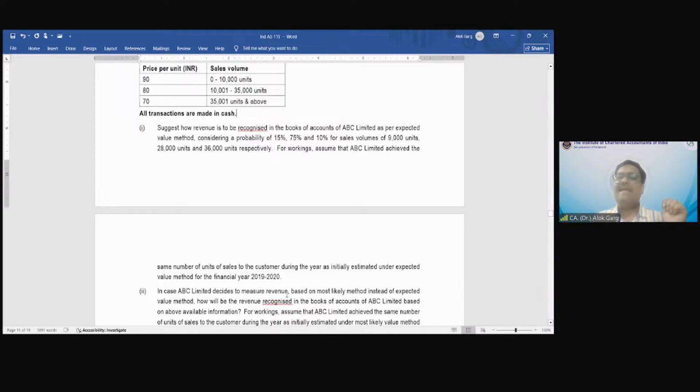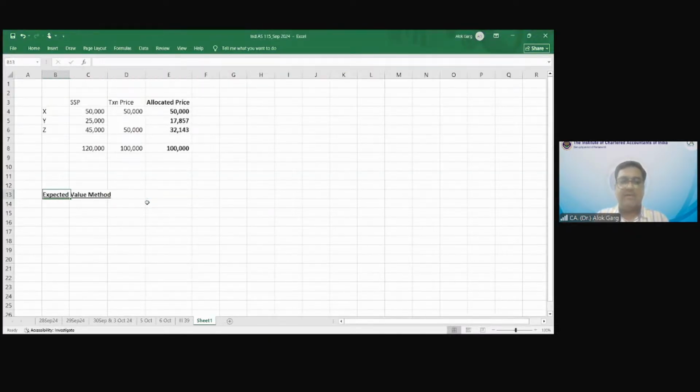So applying the expected value method, first of all, you need to apply the expected value method, right? I hope my Excel file is visible to everyone. Is the Excel file visible? Yes, sir, visible, sir.